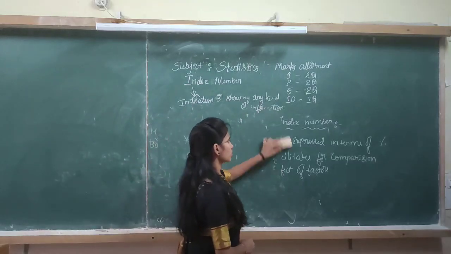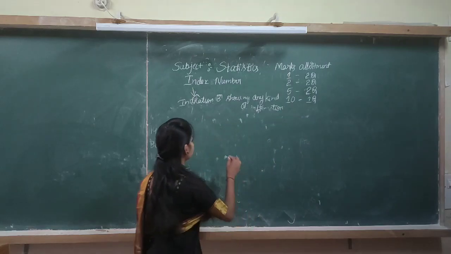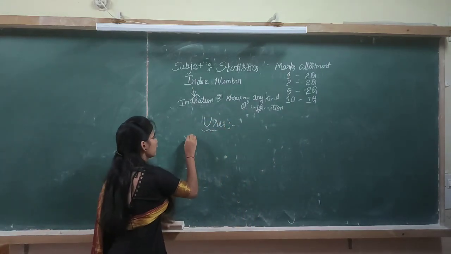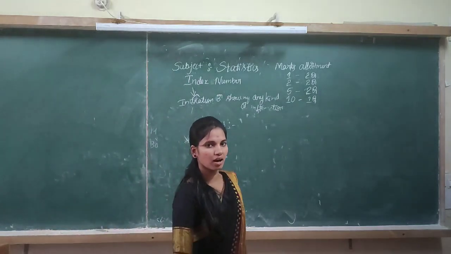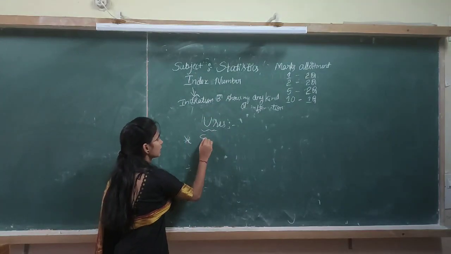And the next concept is uses of index number. In that, the first one is that index numbers are helpful for simplifying the data.